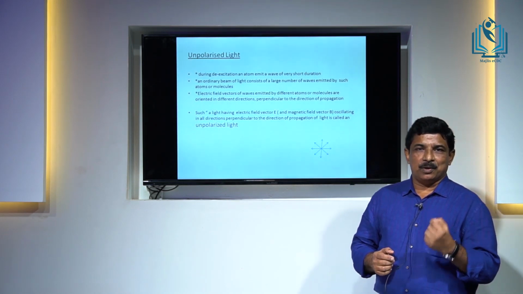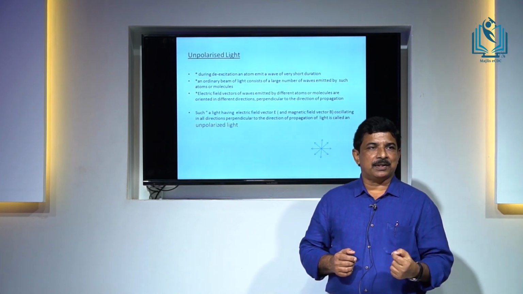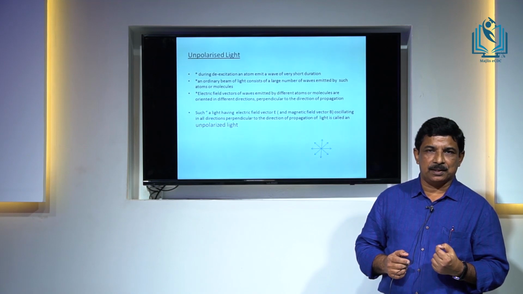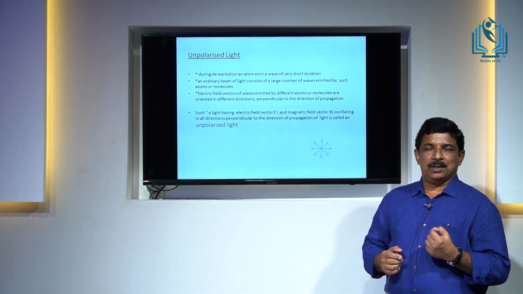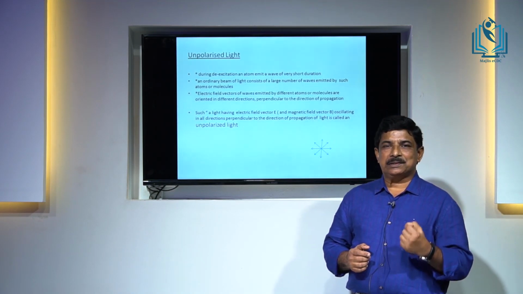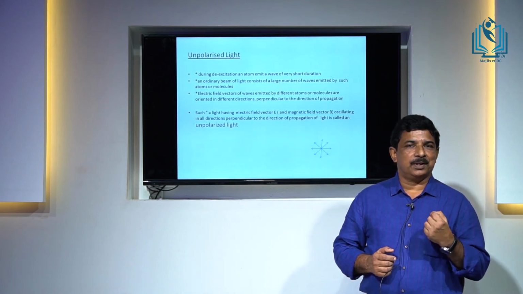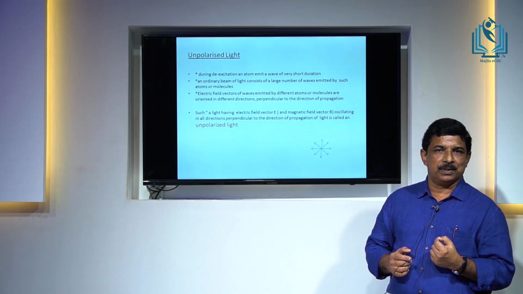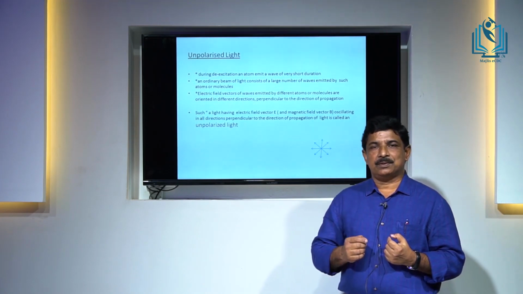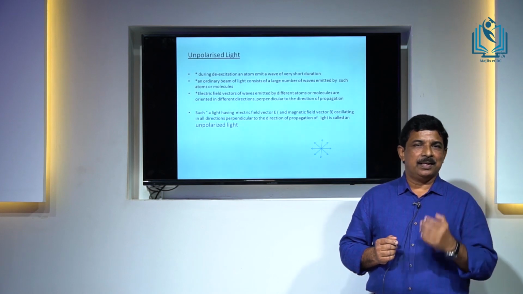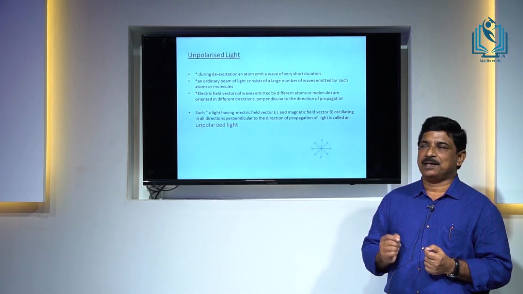One more thing, the electric field vector of each wave train is perpendicular to the direction of propagation, and this direction of the electric field is randomly oriented in different directions. For example, suppose a wave is propagating along the z direction, then definitely the electric field vector will be in the xy plane.